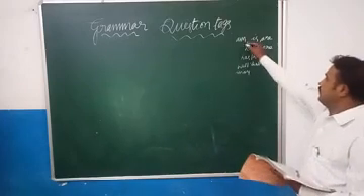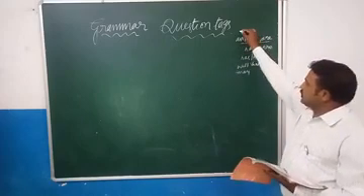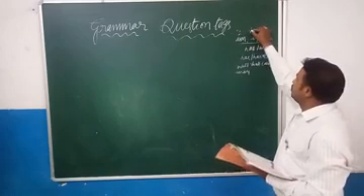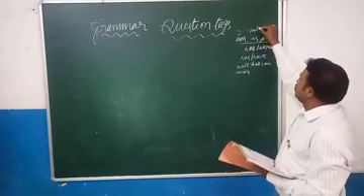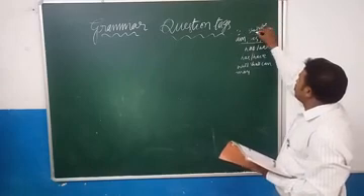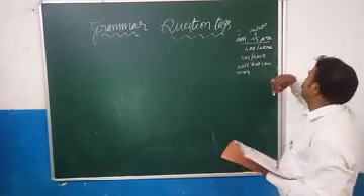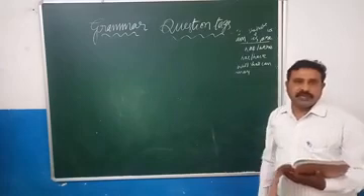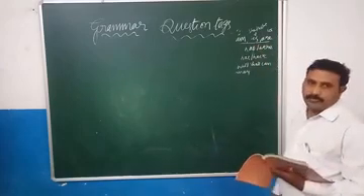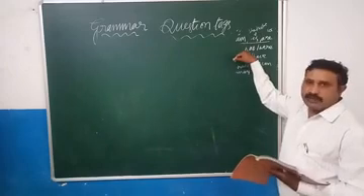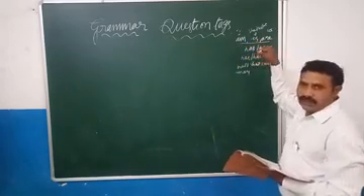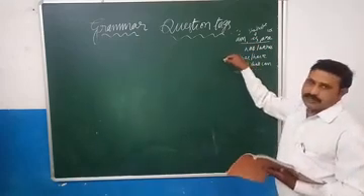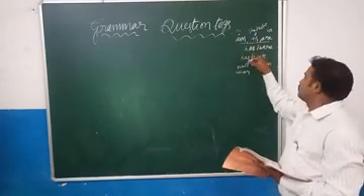This denotes present tense. When the subject is I in present tense, am will come. When the subject is singular, he, she, it, we get the be form is. When the subject is plural, they, we, you, we get the plural be form are. When the subject is singular in past tense, we get was. When the subject is plural in past tense, we get were. In present perfect tense, for a singular subject we get has, and for a plural subject we get have.